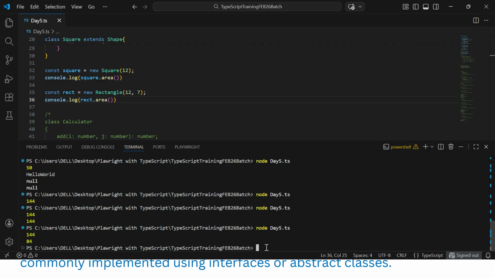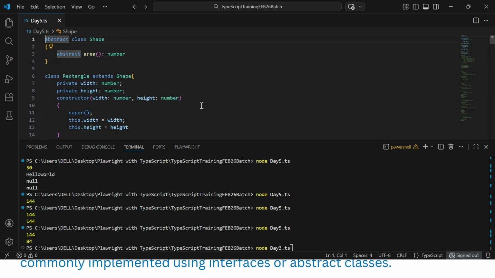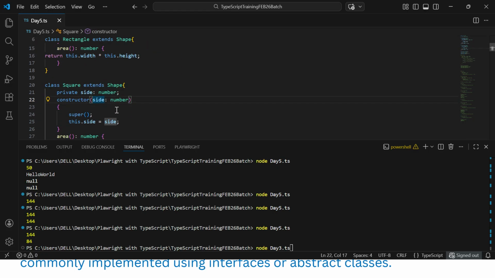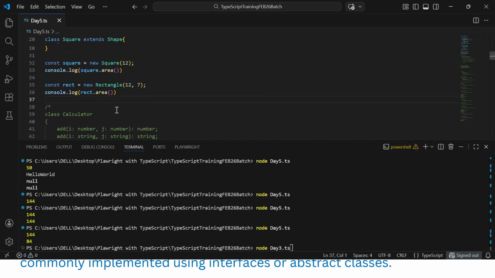It's 84. So that is the way we can do runtime polymorphism, where you can have a class defined as an abstract class. We can have an abstract method with no body, which we can override with the body in the child class or subclass. Then we can just call it. So this is the way you can have polymorphism, the runtime or dynamic polymorphism, or method overriding, implemented in the TypeScript world.